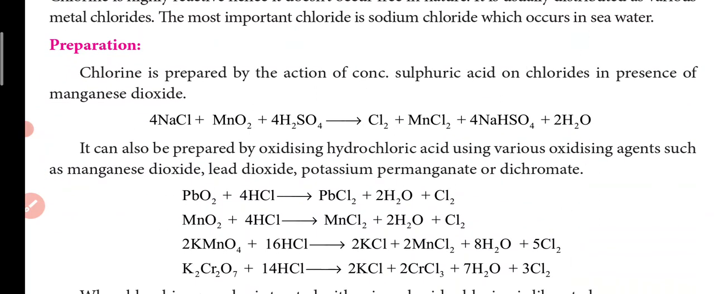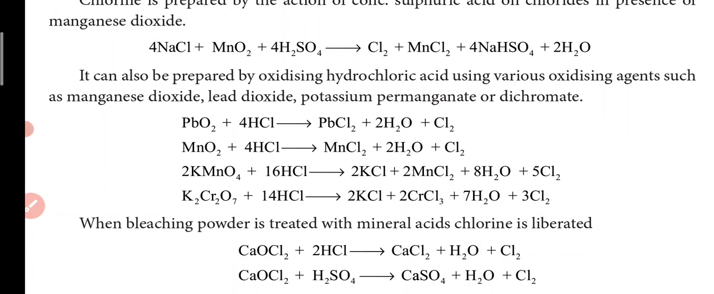The preparation of chlorine is very important, children. Chlorine is prepared by the action of concentrated sulfuric acid on chlorides in the presence of manganese dioxide. So sodium chloride, manganese dioxide and sulfuric acid react to give manganese chloride and sodium bisulfate, and then you will get the chlorine gas here.